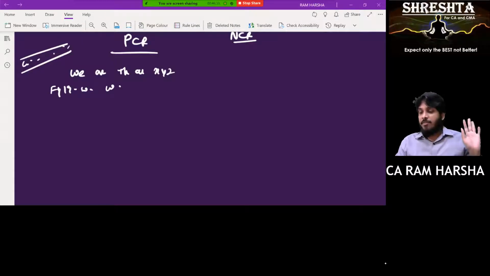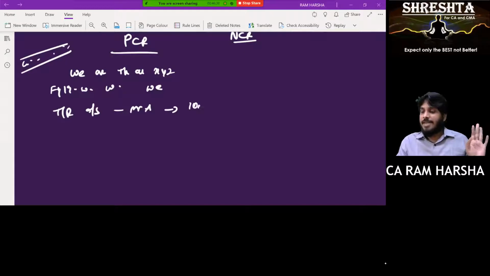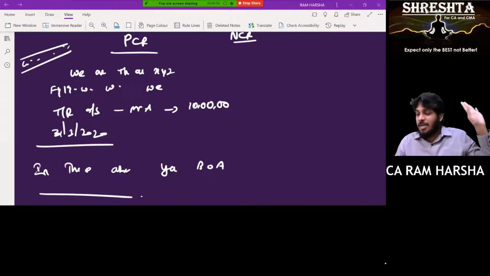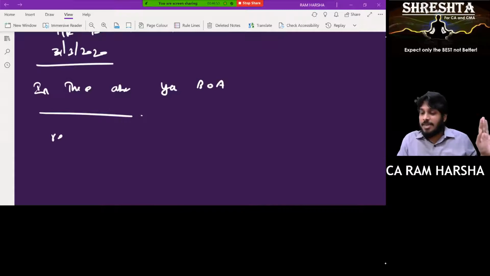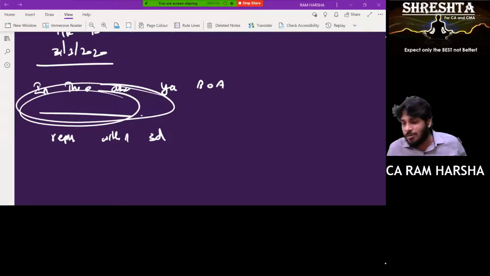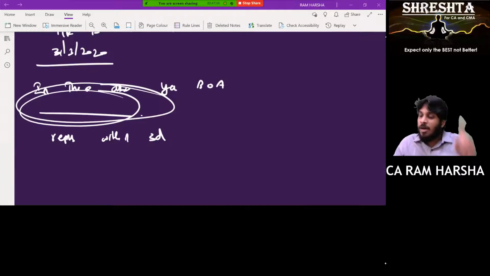We were conducting our audit and we found your trade receivable outstanding amount for Mr. A was 10 lakhs as of 31st March 2020. So in this regard, what is the outstanding balance in your books of accounts in the name of XYZ Limited: dash? Please mention the answer and reply within 3 days. I'm leaving a dash. He has to mention the amount. It may be 10 lakhs, it may be 11 lakhs, it may be 8 lakhs, whatever it might be. He must mention the answer. Correct? Yes, sir. Since he must mention the answer, I must get a reply.